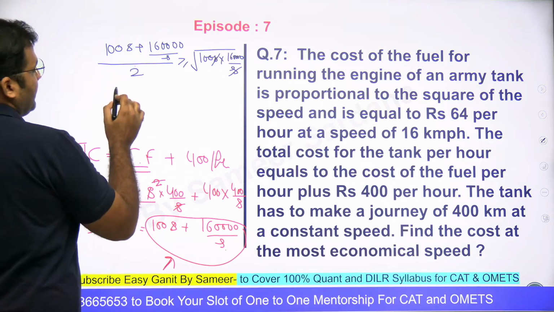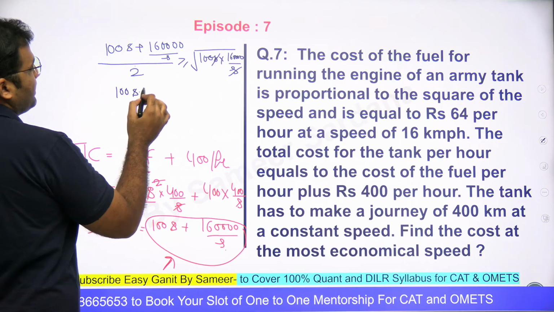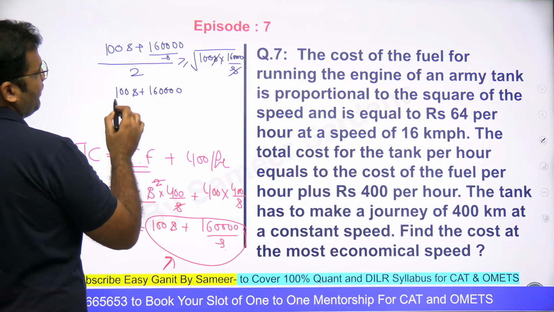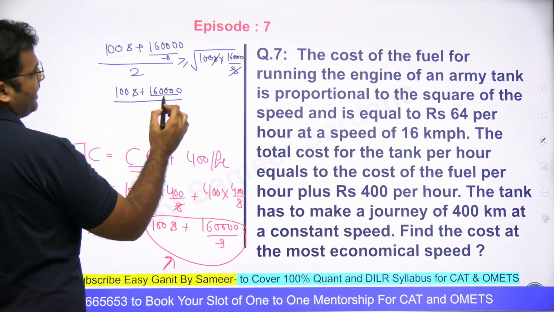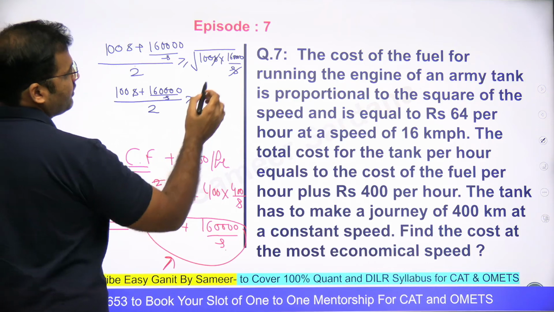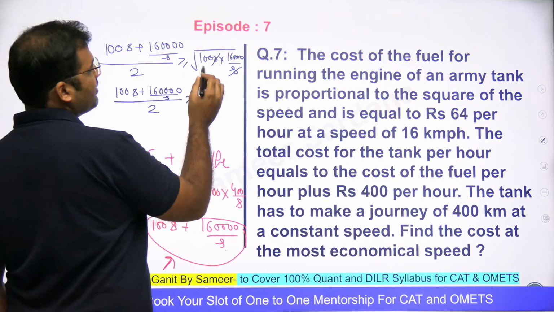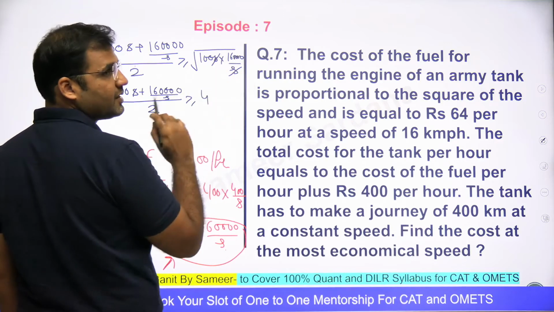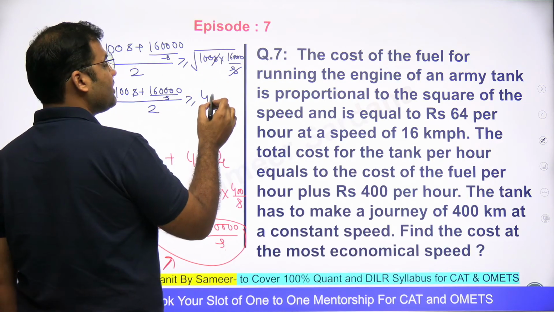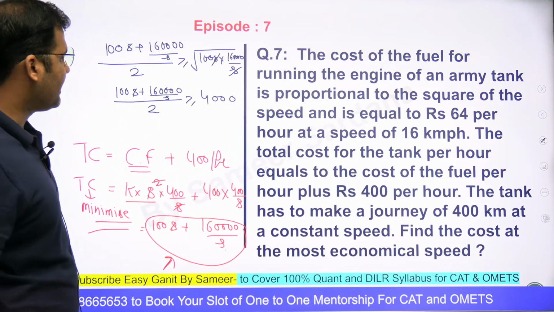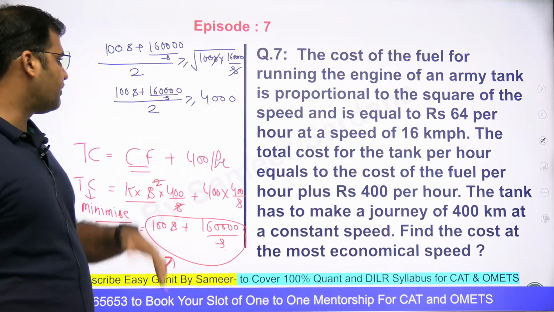Now, 100s plus 16 followed by 40 divided by s, divided by 2, will be greater than or equal to the square root of 16, which is 4, and the number of zeros are 1, 2, 3, 4, 5, 6. The square root of 6 zeros will be 10 power 3, that means 3 zeros need to be applied. If you take the square root of this, you'll be getting finally 4,000.